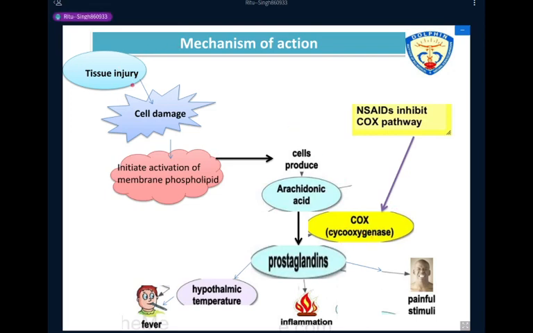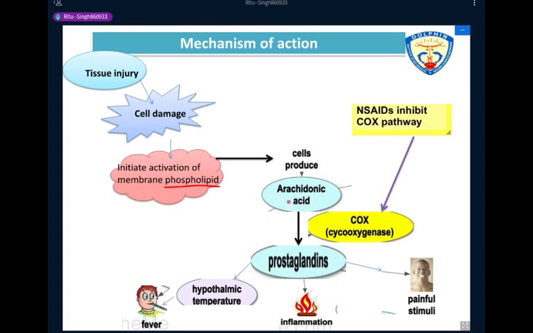When tissue is injured, the cell is damaged, and this damaged cell initiates activation of membrane phospholipid. In this condition, the cell of this area produces arachidonic acid.